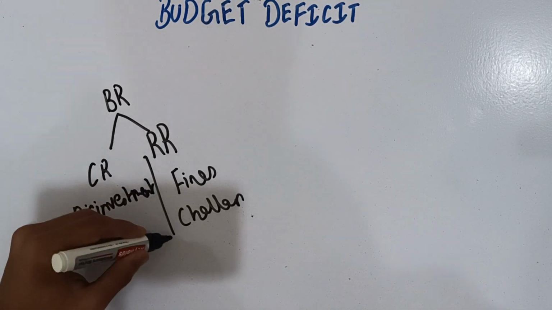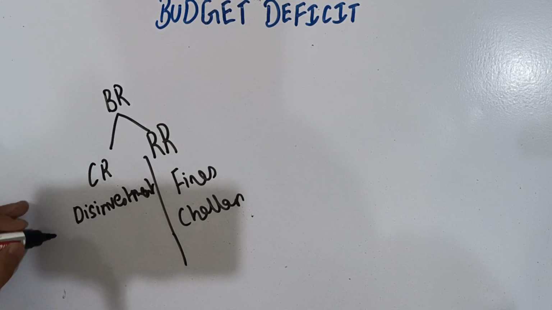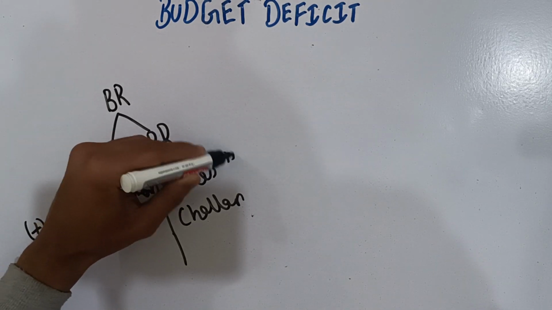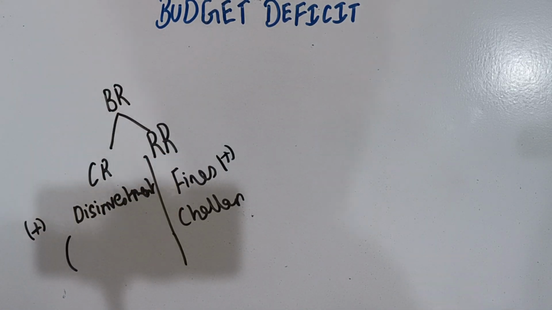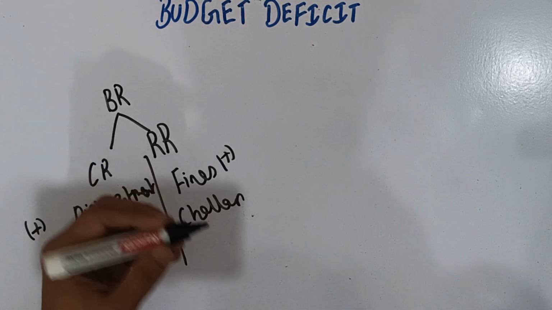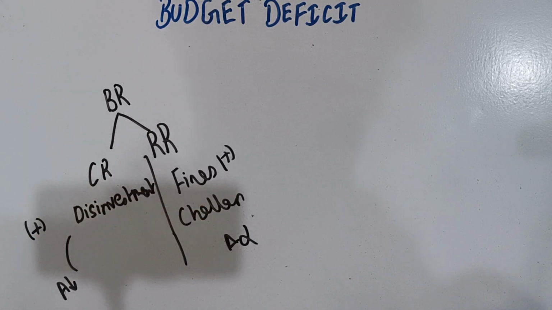What is the difference? The government is receiving money from disinvestment and from fines, but in capital receipts there is a reduction in the assets, and in revenue receipts there is no reduction in assets. This is the main difference between capital receipts and revenue receipts.